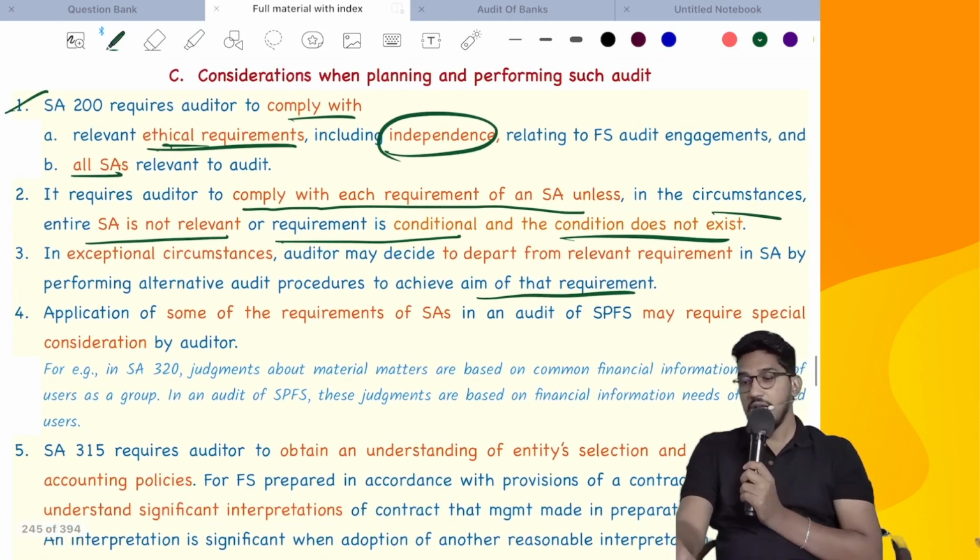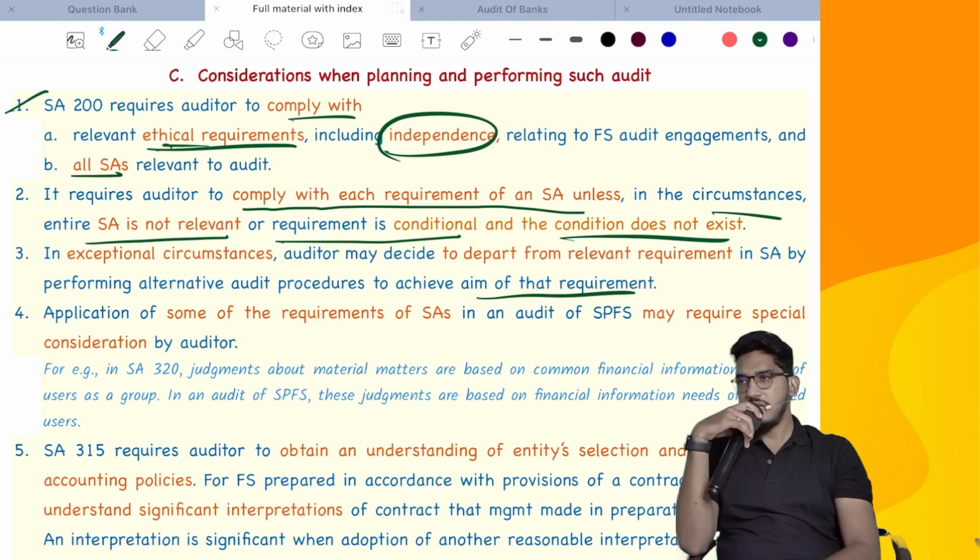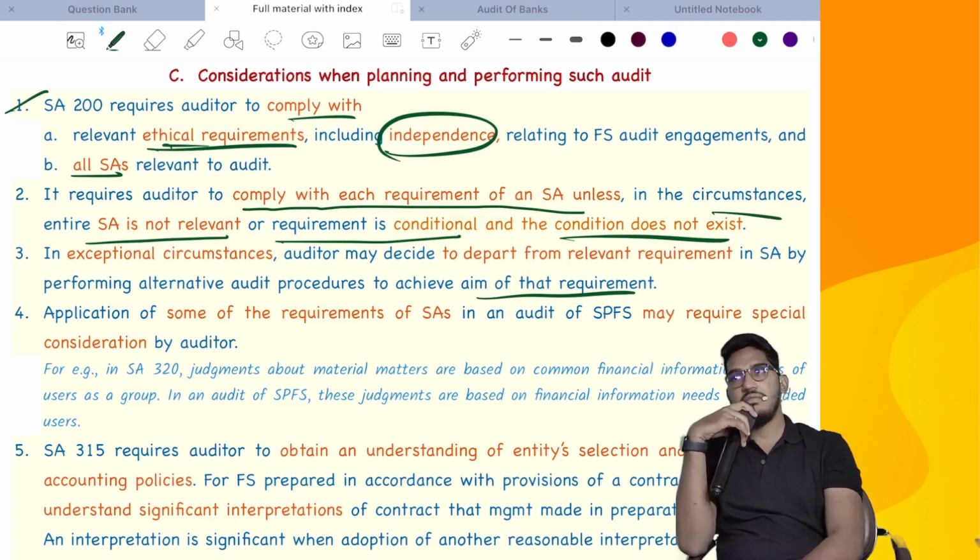Say for example, as per some standard, you are required to perform some procedure, but because of unavoidable circumstances, you are performing some alternative procedure. So you have to highlight why you have deviated from that requirement of the standard and which alternative procedure you have performed. Like for example, SA 501 asks you to attend the inventory counting process. Because of some reason you did not attend it. Alternatively, you perform some procedures and get the evidence. You have to highlight it: so and so requirement I did not comply with, for what reasons you were unable to comply with it, and what alternative audit procedures you have performed.